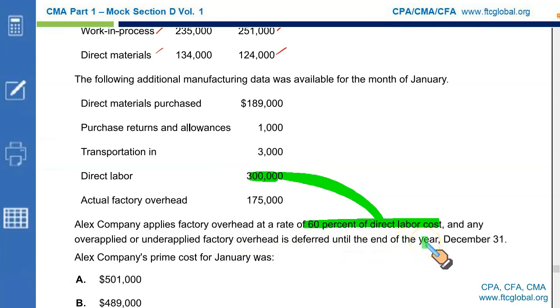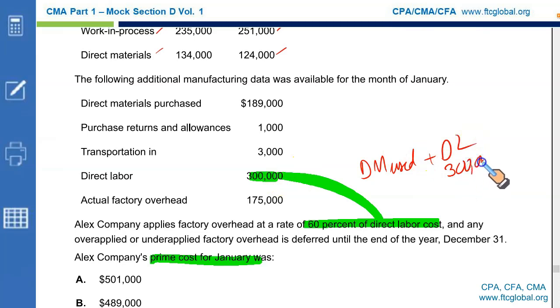There we treat the over and under applied. There are two treatments. Either it is charged directly to CGS if it is immaterial, and if the amount is big, it is prorated between work in process, finished goods and CGS. That's a complex area to be discussed somewhere later. What we need to know is what is the prime cost for January. We know prime cost is the sum of direct material used plus direct labor. So direct labor is straightforward, $300,000, no working required for this.